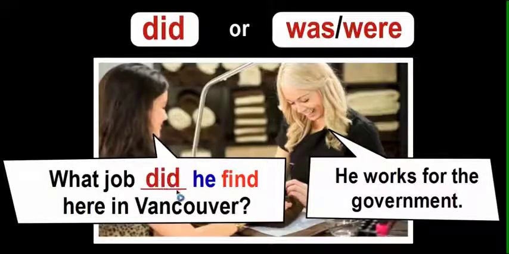What job did he find here in Vancouver? The question is about the action, the verb, find. What job did he find here in Vancouver? He works for the government.